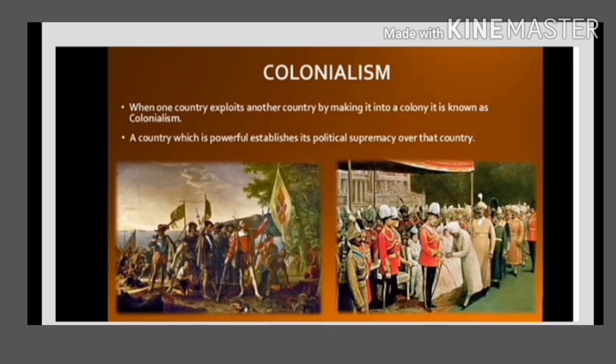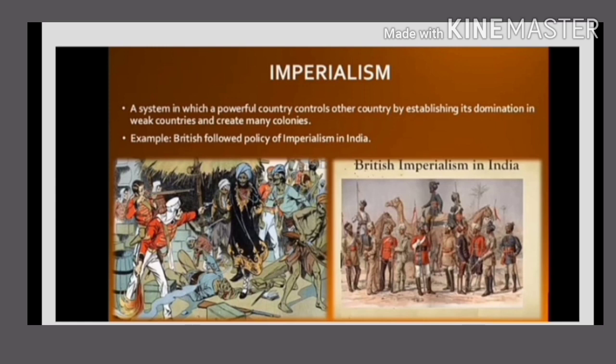This tendency of colonialism led to the rise of imperialism among the Europeans. Next point, imperialism. Imperialism means the policy of extending the rule or authority of an empire or nation over a foreign country. So imperialism means a system in which a powerful country controls other countries by establishing its overall domination and establishing many colonies. Many countries from the Asian and African continents fell prey to this imperialist aspiration of the European nations.